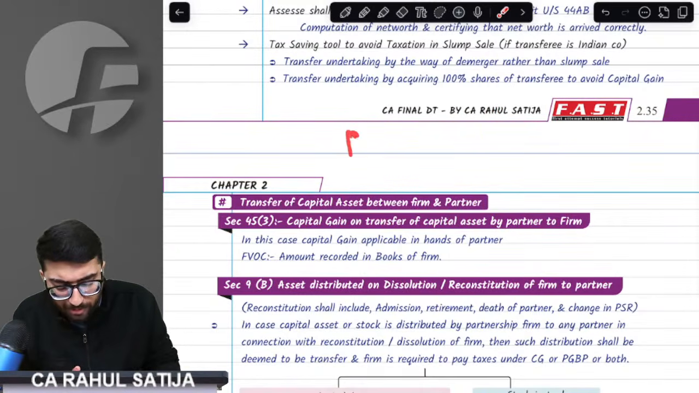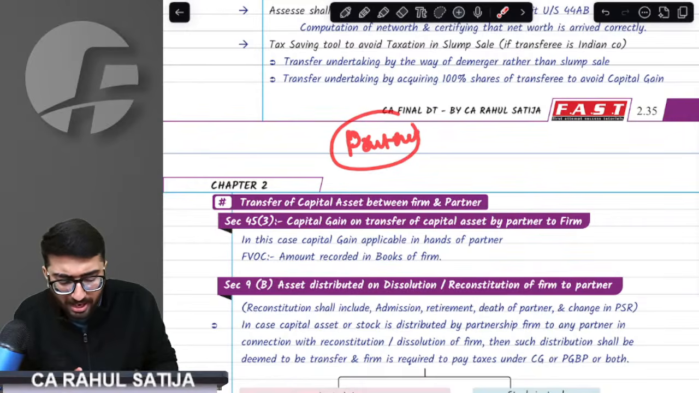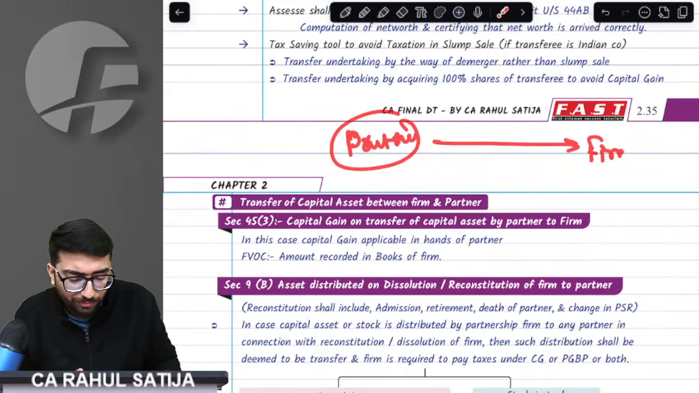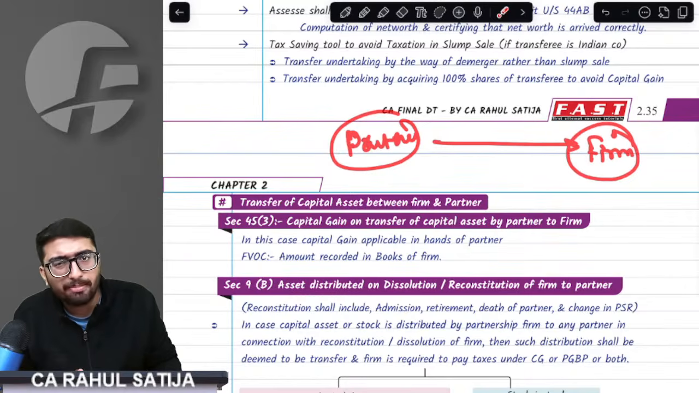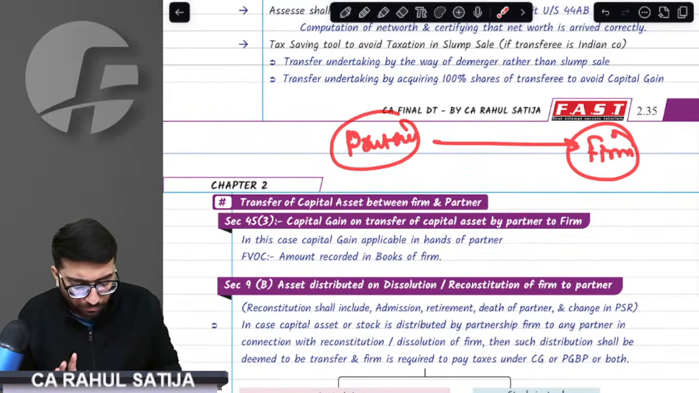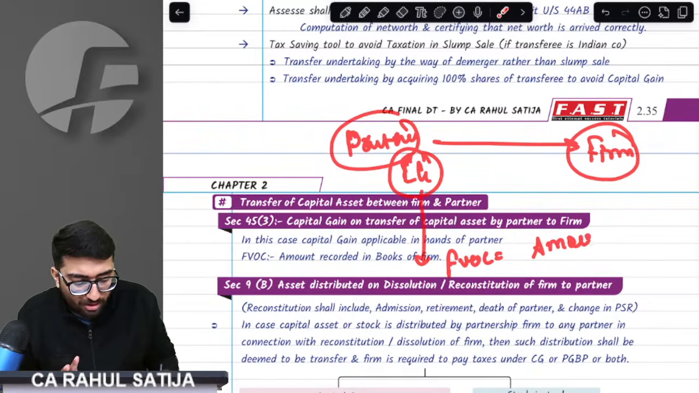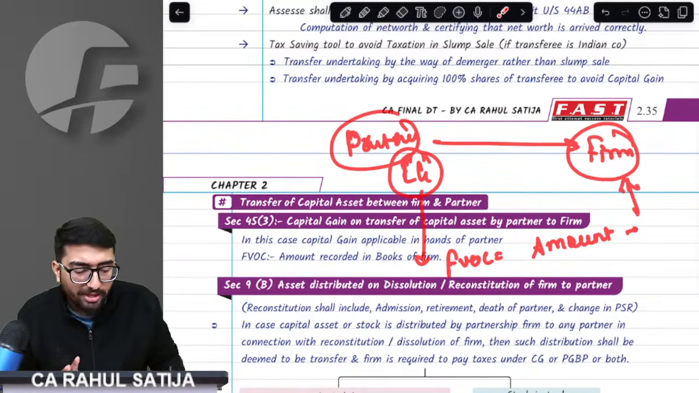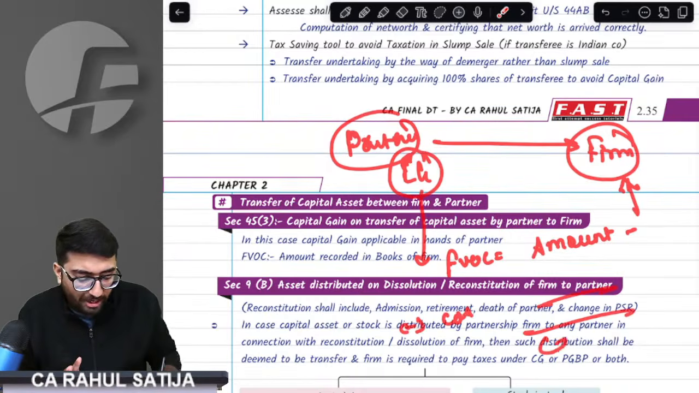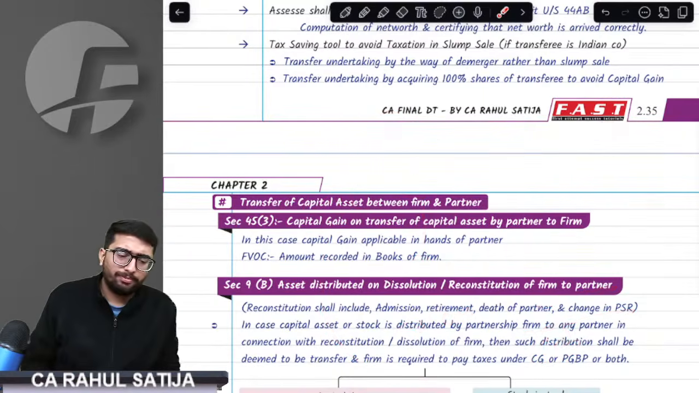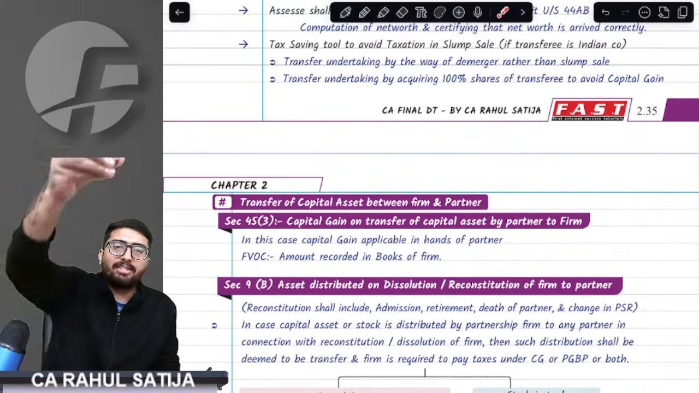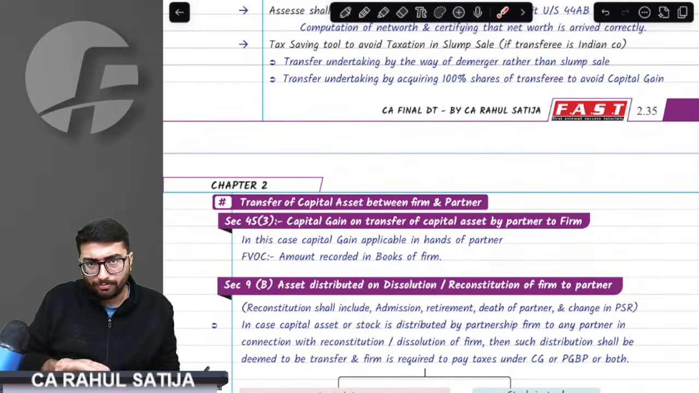First of all, if any partner has any land, for example, any asset the partner has, and he transfers such asset to the firm. What would happen in this case? Provision simply says, partner would be charged to capital gain. How much capital gain? Sir, full value of consideration would be the amount recorded in the books of the firm. Whatever amount has been recorded by the firm, that shall be considered as full value of consideration. Minus cost of acquisition. This will give the capital gain in the hands of the partner. Very simple point. Really, things cannot be simpler than this. If partner gives any asset to partnership firm, he will be charged to capital gain.